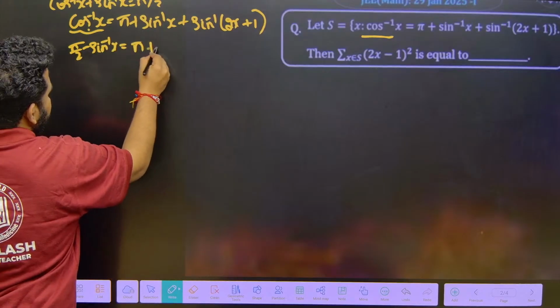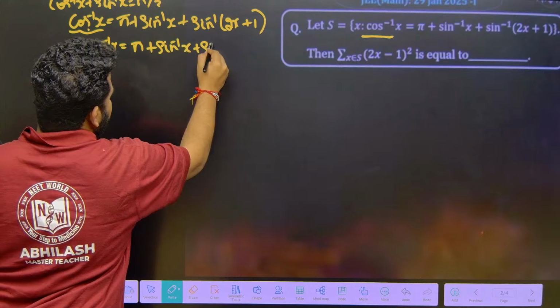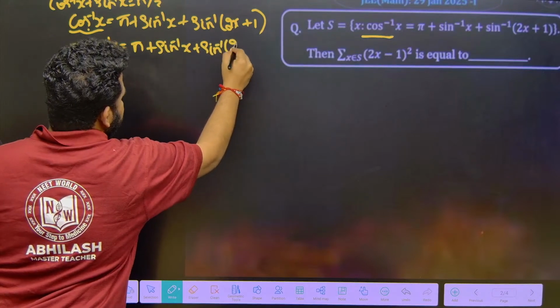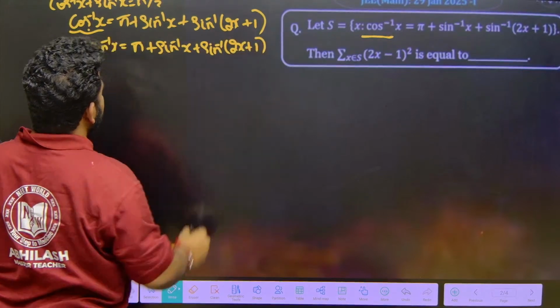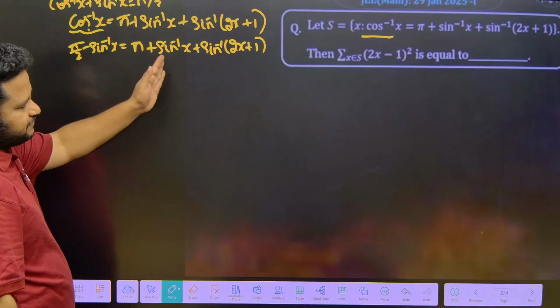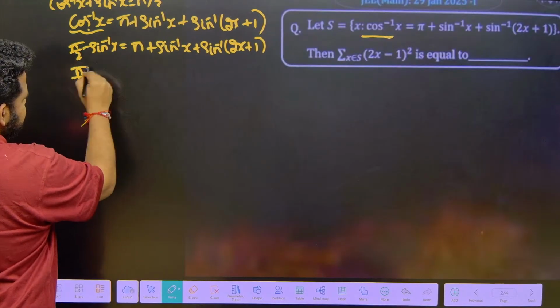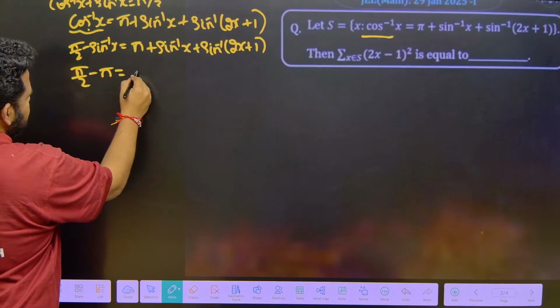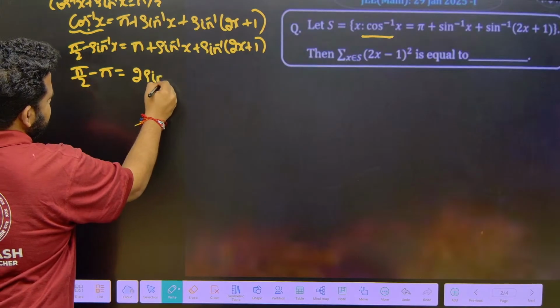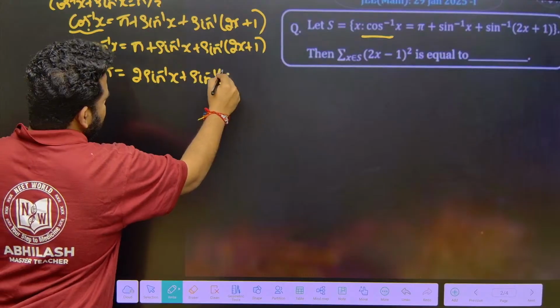So pi by 2 minus sin inverse of x is equal to pi plus sin inverse of x plus sin inverse of 2x plus 1. This is what I have. Now this sin inverse of x, if I send it that side, and you send this pi this side, we get pi by 2 minus pi is equal to 2 times sin inverse of x plus sin inverse of 2x plus 1.